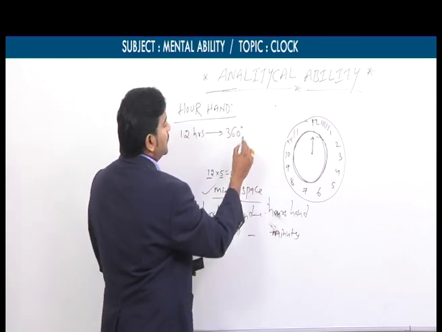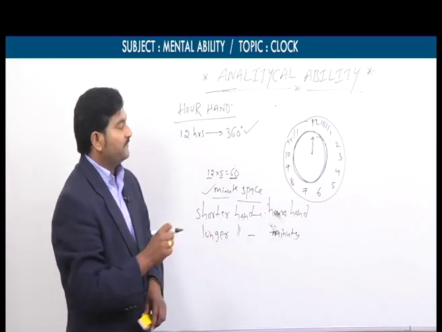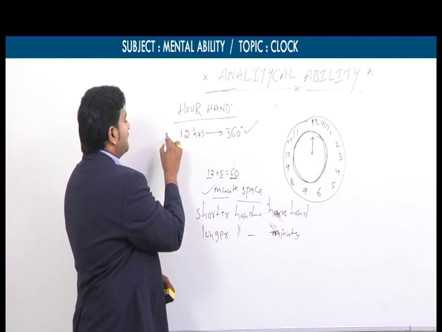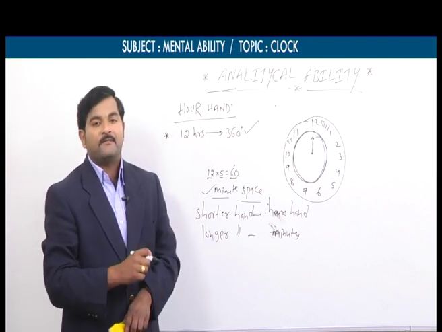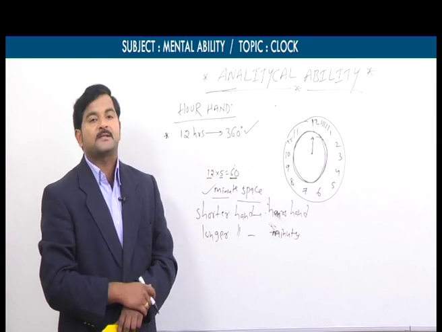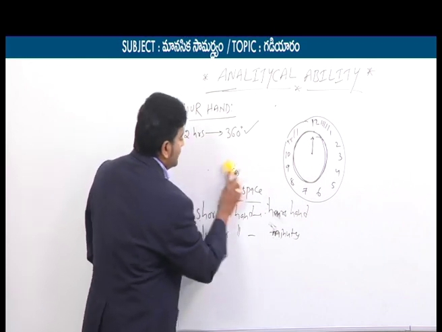So as I already told you, a circle has 360 degrees. That's why, from the hour hand, we can make one starting point. That is, in the span of 12 hours, the hour hand makes 360 degrees. This is a very important point regarding the hour hand.